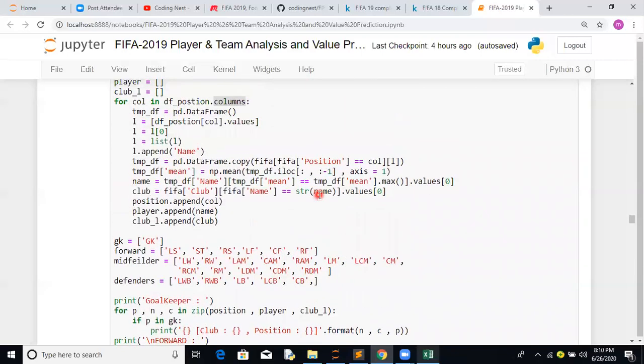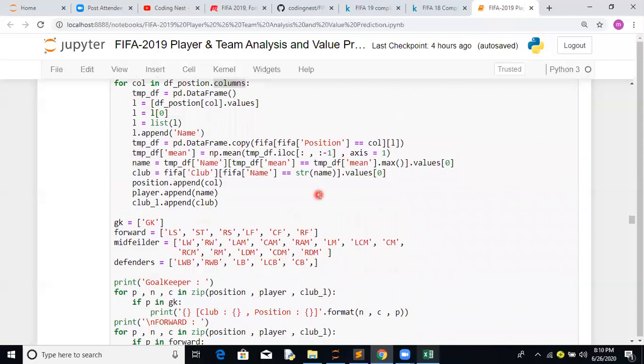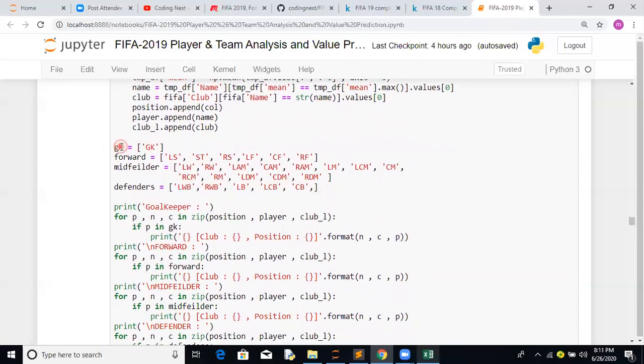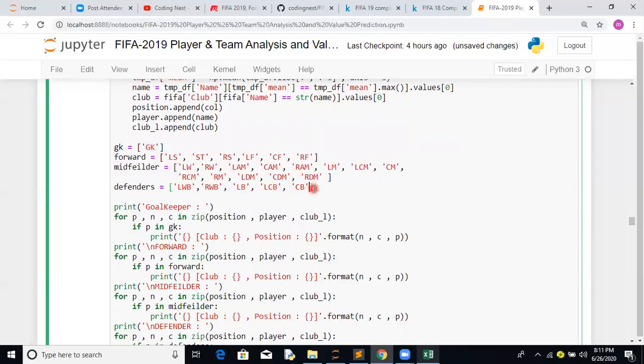Here we require three values in order to make a call. Goalkeeper, forward, these are the positions. For the midfield, as per that graph, and defenders, these are the things. We can add more.